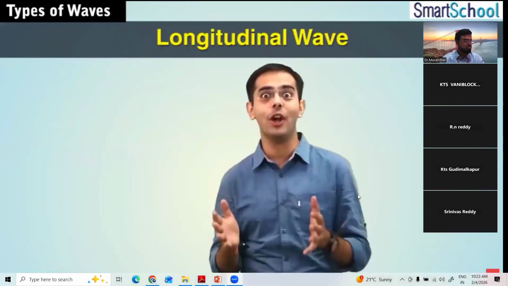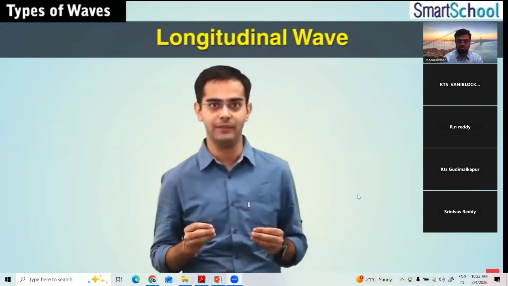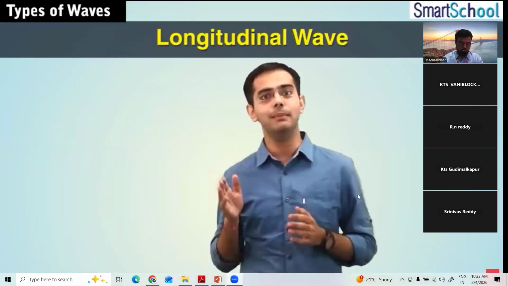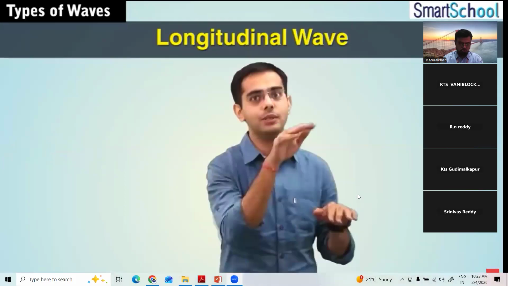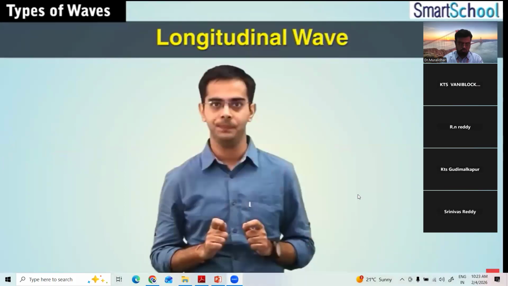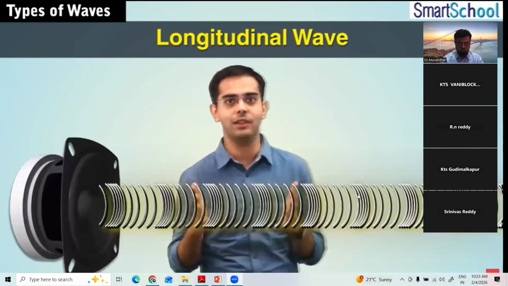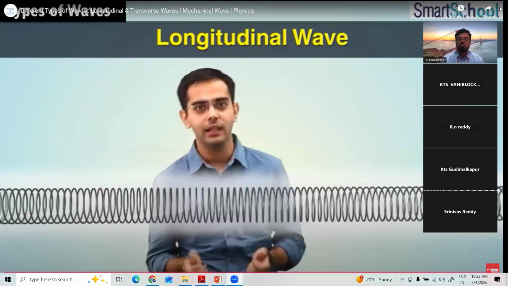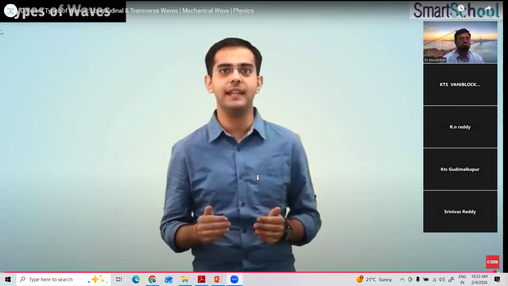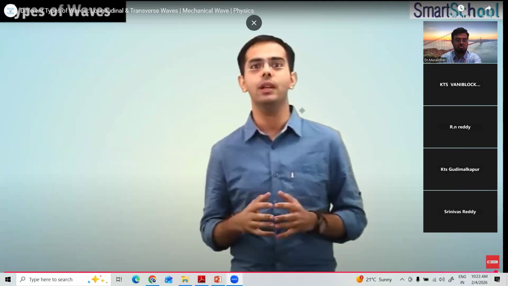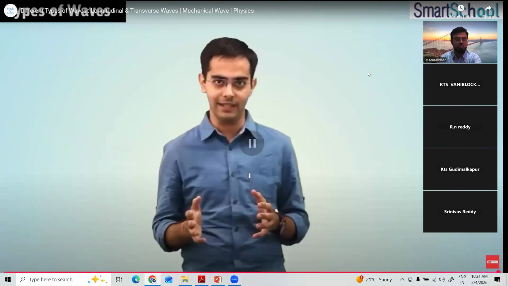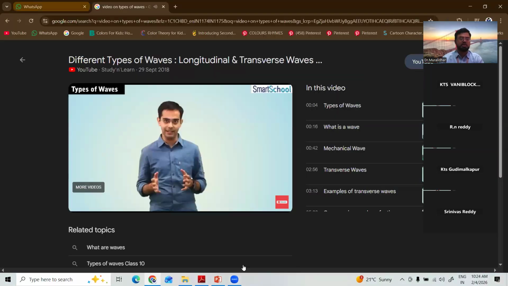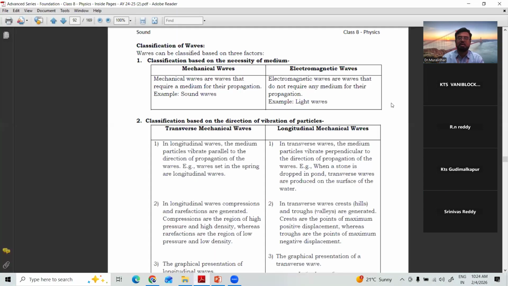Now coming to longitudinal waves, the second kind of waves, in which the particles of the medium move in a direction which is parallel to the direction of wave propagation. We had the examples of sound waves and a wave in a slinky. So these are good visualizations of longitudinal waves. This is all about the types of waves, and in our next module, we'll discuss sound waves in detail.